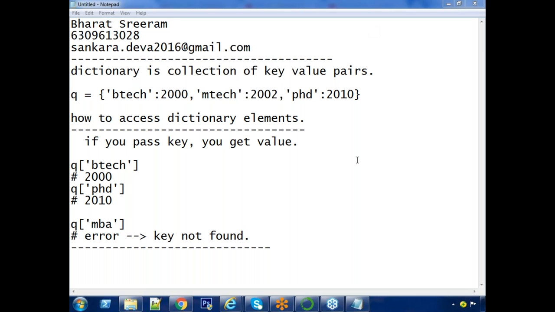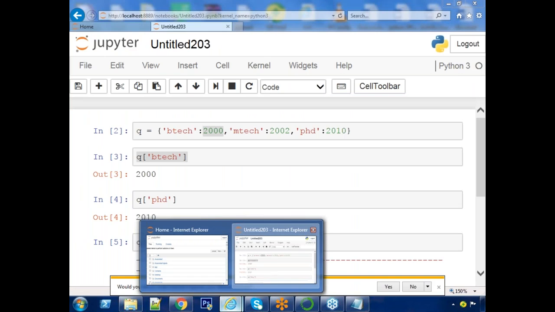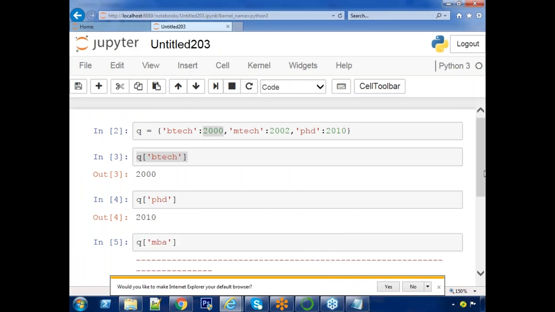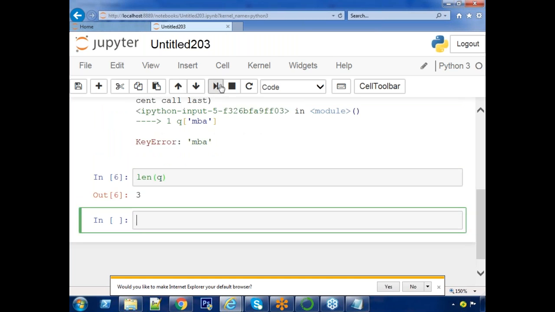Okay, here Keshav has asked one question: how to insert a new pair into a dictionary? I'm saying len of Q, sir. Observe what happened. How many pairs are here?